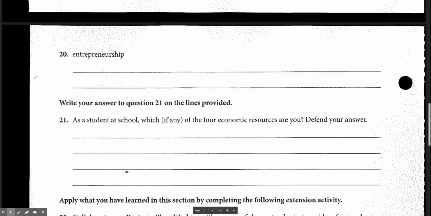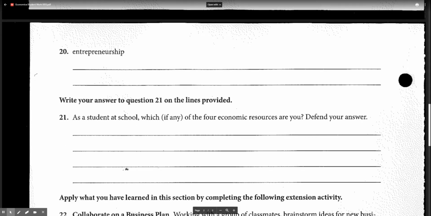resources. Now, entrepreneurship. This is going to vary by your answer, but this is going to include the person or the people that started the company that actually made the desk or the bed. You may not actually know, so you could go with the answer I just gave you. But let's say that you bought your desk like I did at IKEA, then I could write down the entrepreneurship is the company IKEA. If you don't know, again, it's the entrepreneurs or the people who started the company that made the desk or the bed or the kitchen table or whatever it is that you're at.